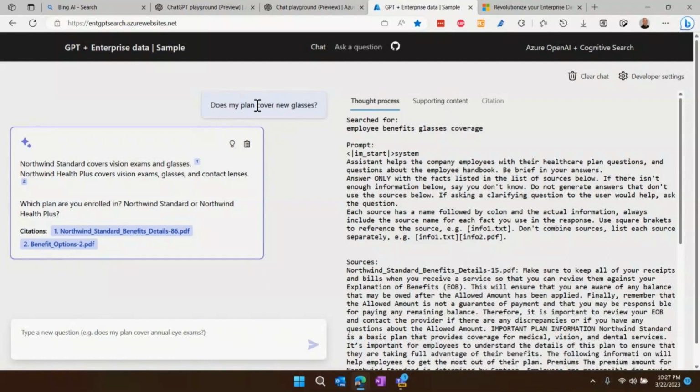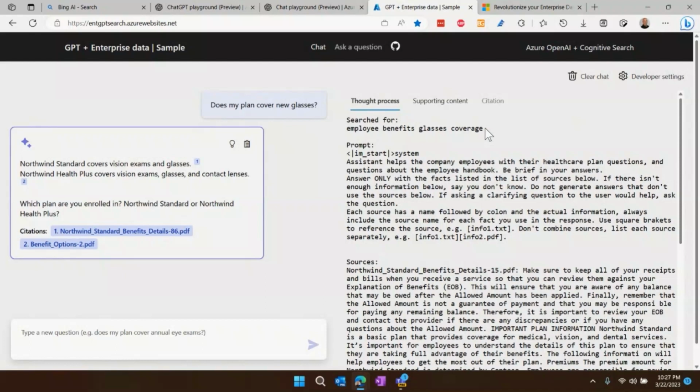So I asked this question up here, does my plan cover new glasses? And it didn't just send that straight to ChatGPT. And this is ChatGPT that's running behind this. Instead, it first generated a query from that: employee benefits glasses coverage. So it decided to go query that, and it found some documents about that. So before this ever got to ChatGPT, it did this query and it found these documents.